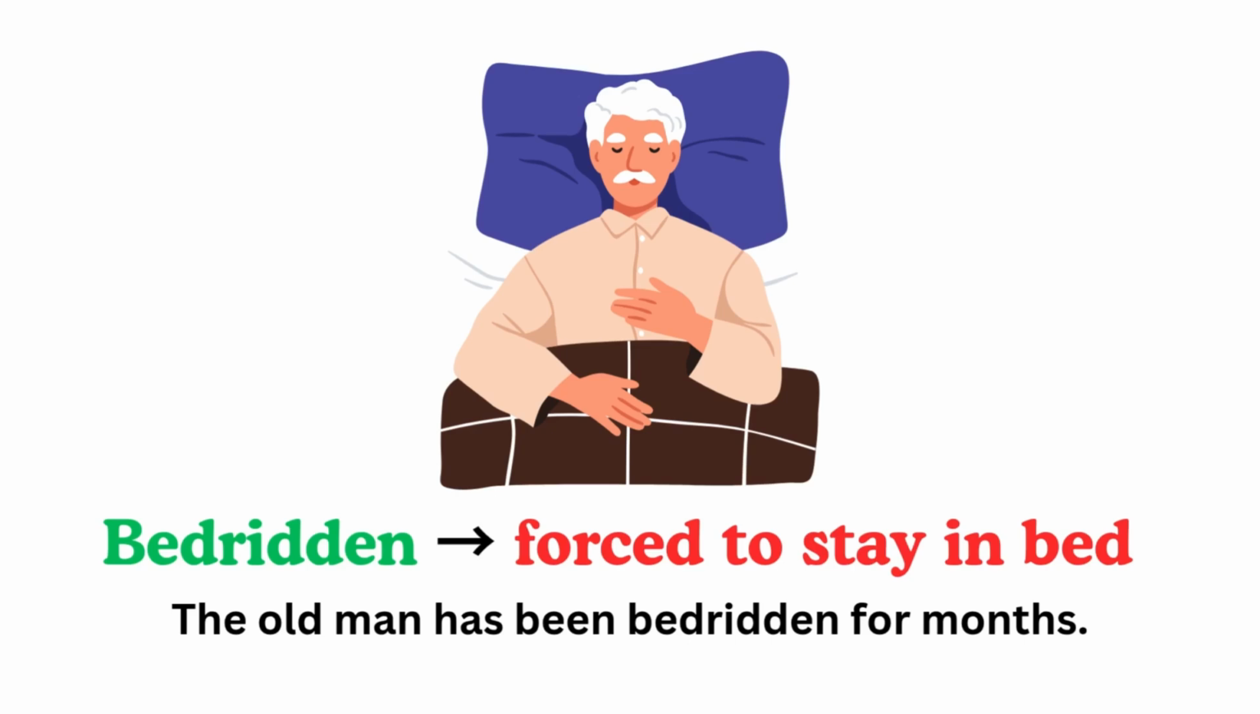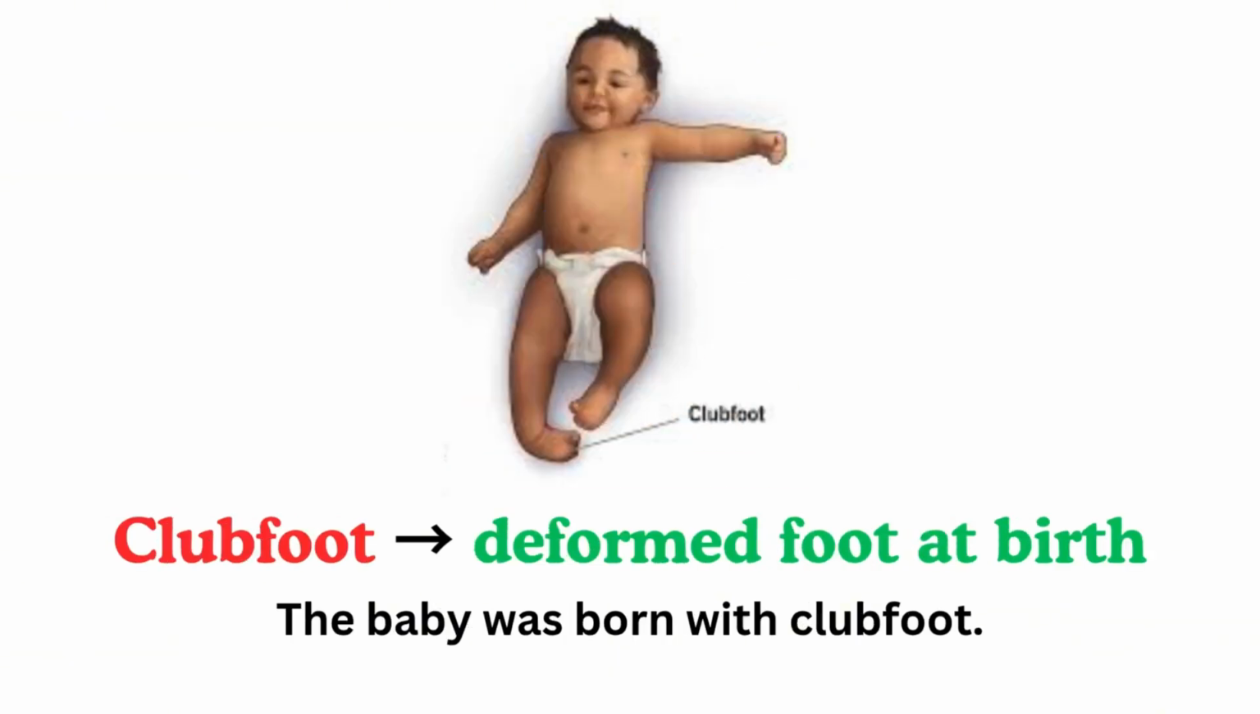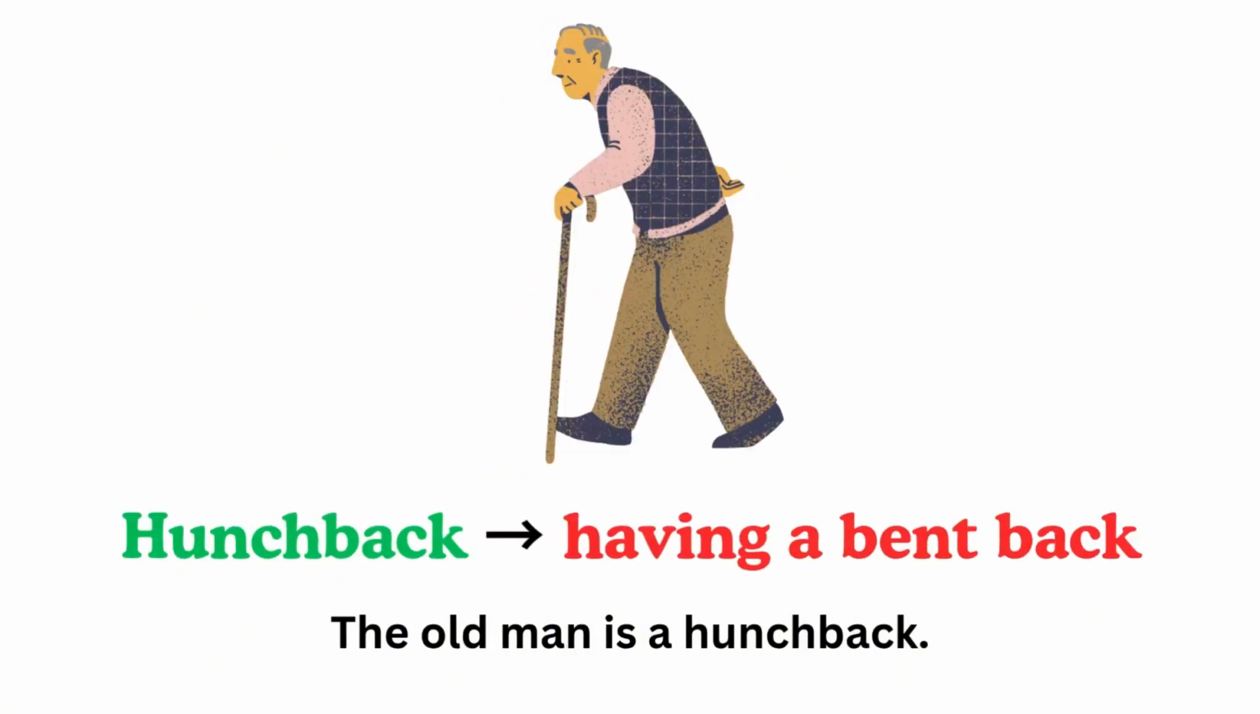Bedridden, meaning forced to stay in bed. For example, the old man has been bedridden for months. Clubfoot, meaning deformed foot at birth. For example, the baby was born with clubfoot. Hunchback, meaning having a bent back. For example, the old man is a hunchback.